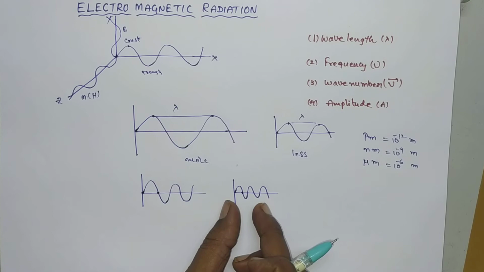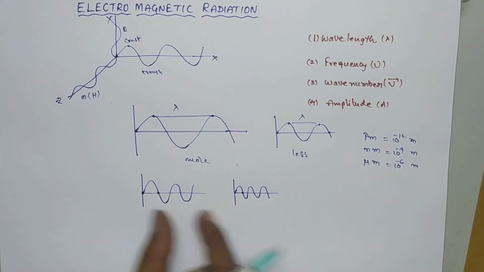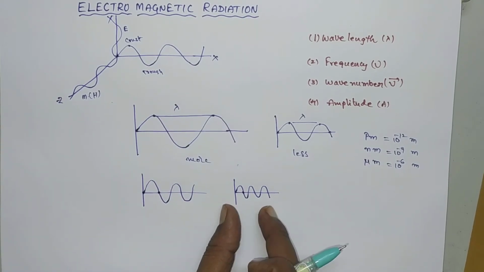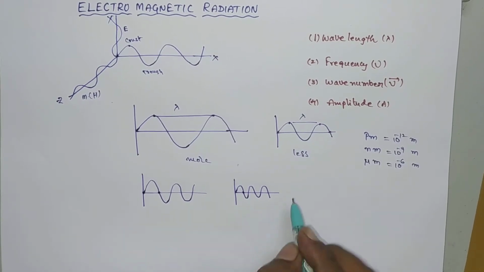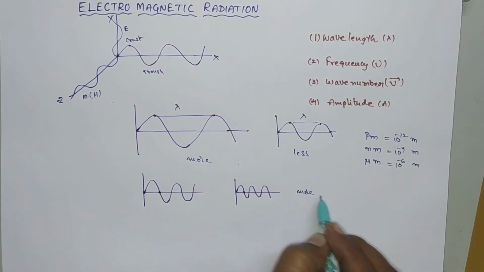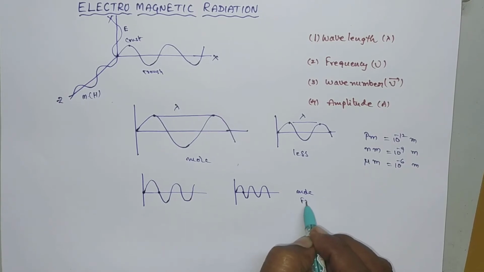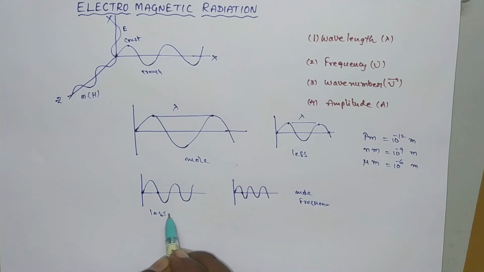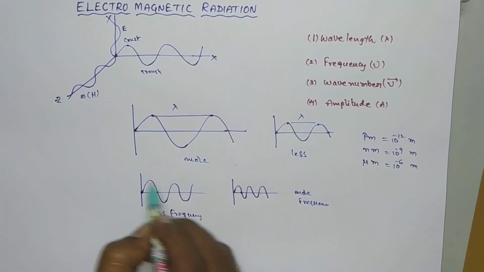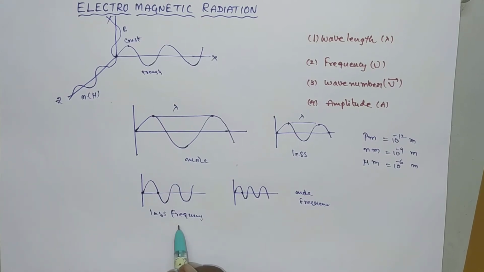Due to the small wavelength here, and the larger wavelength there, the number of wave cycles passing per second is more here. That means here it has more frequency and here it has less frequency. So if wavelength lambda is more, frequency will be less.